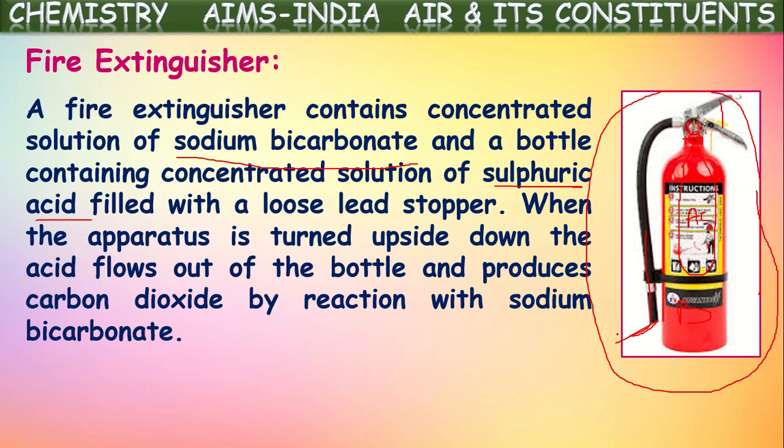So they will expose this to the fire-causing objects. Immediately that fire will be put off. In this way, carbon dioxide gas is used in fire extinguishing. The major important point here, as carbon dioxide is used as a fire extinguisher, is that it is a non-combustible gas as well as a non-supporter of combustion. Right?